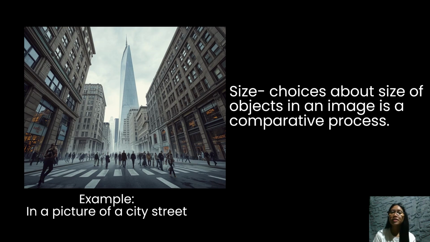Similarly, if a child is shown holding a toy car that appears almost as big as the child, the unusual size comparison might suggest the toy is very important or special to the child. Choices about the size of objects in an image are relative and help convey meaning. Larger objects often seem more important, closer, or more powerful, while smaller objects may seem less important or farther away.